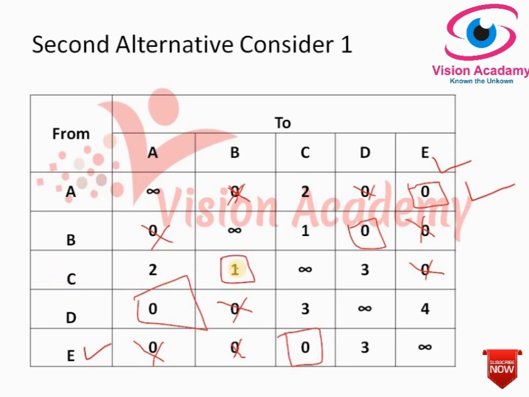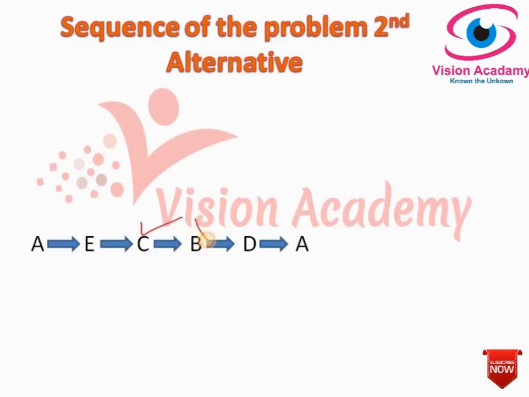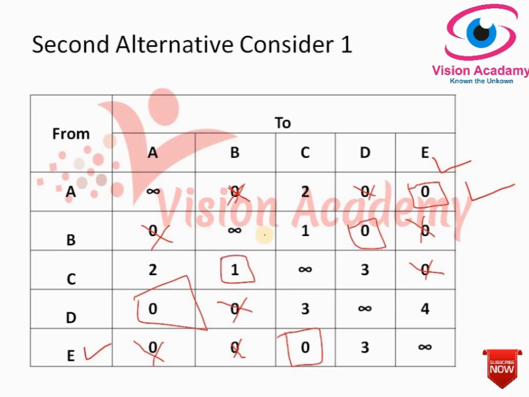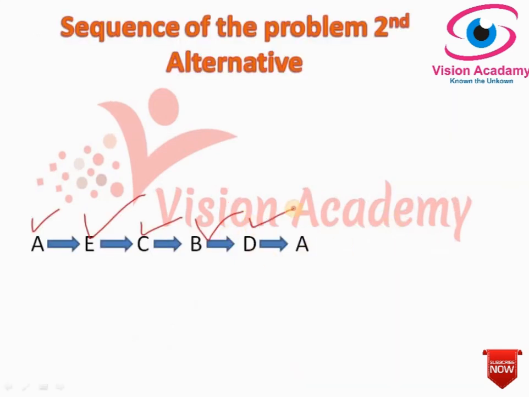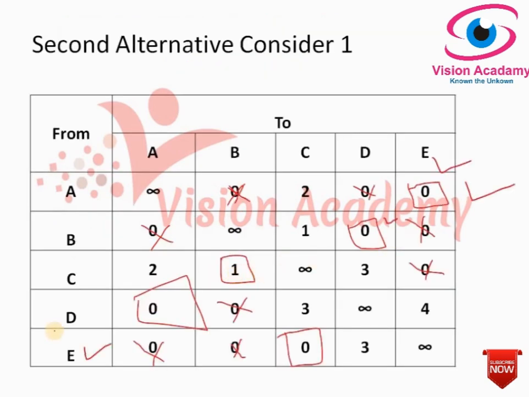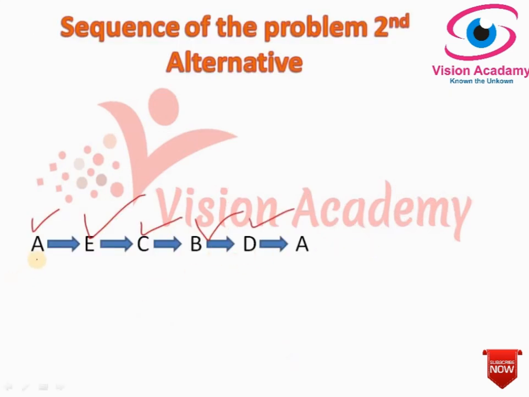Now C to B. So A to E, from E to C, C to B. After B, now B becomes the source once he reached destination B. So B to D. Now let us check from D. Look at here, D to A. That is exactly, he started from A and ended the journey at A only.